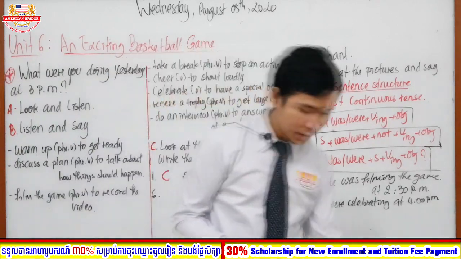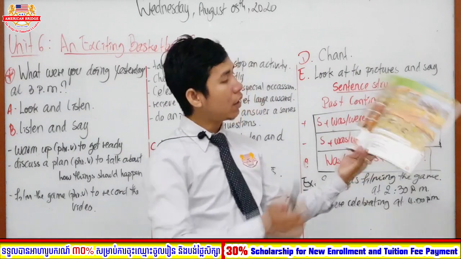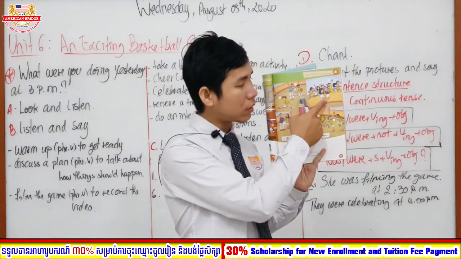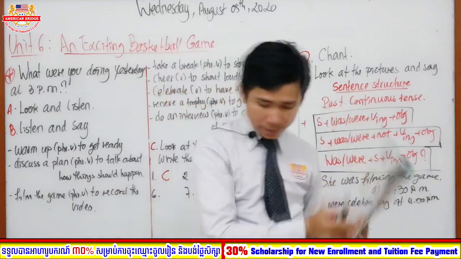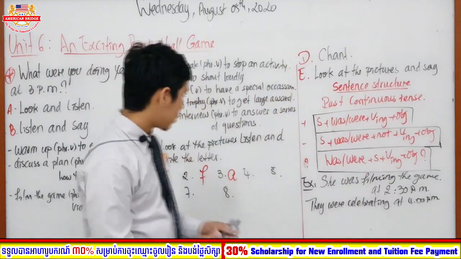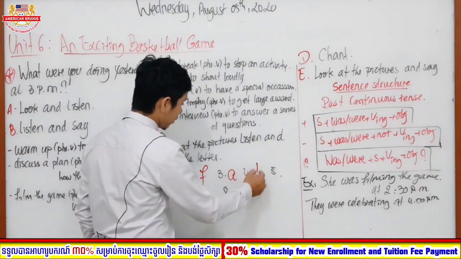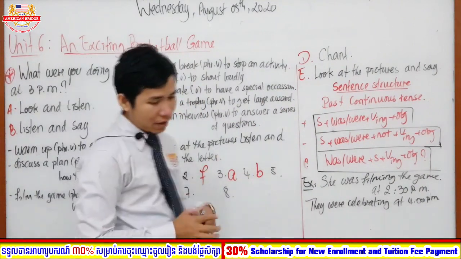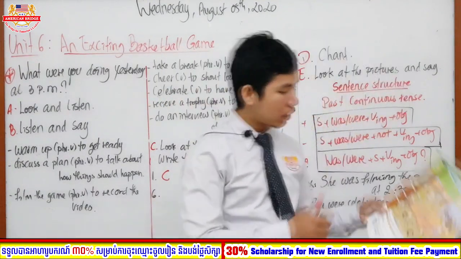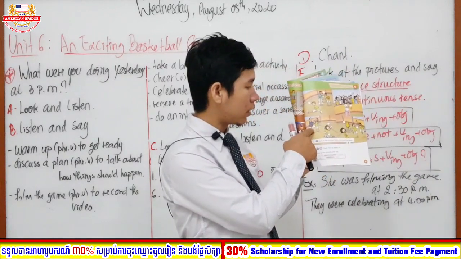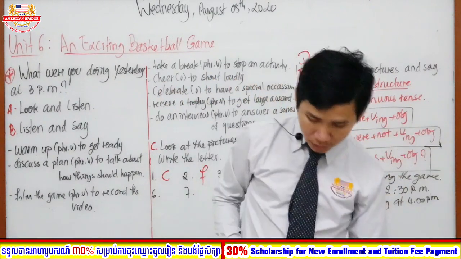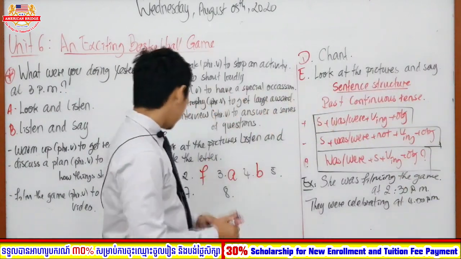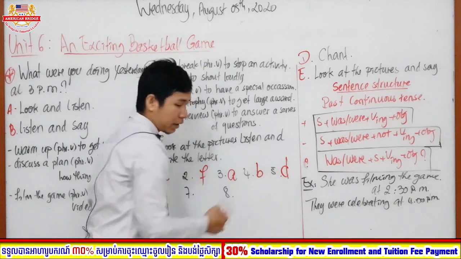After number 3 here, we are going to move on with number 4. So number 4, what letter is it? Very good job, right? So number 4 is letter B. And after number 4, you are going to say number 5 here. So what letter is number 5? Very good job, right? So number 5 is letter D.